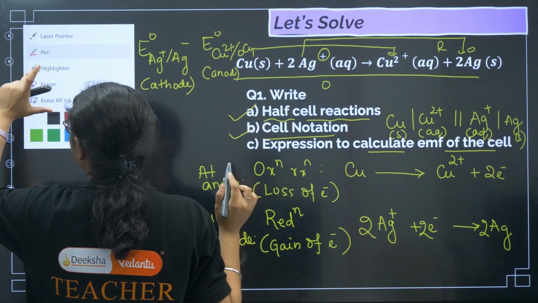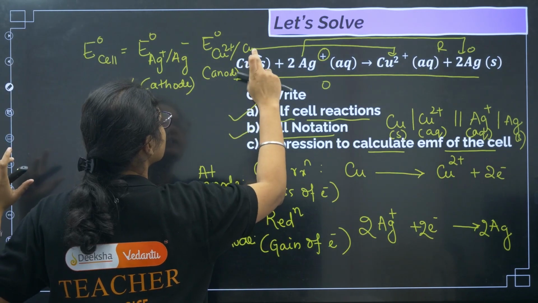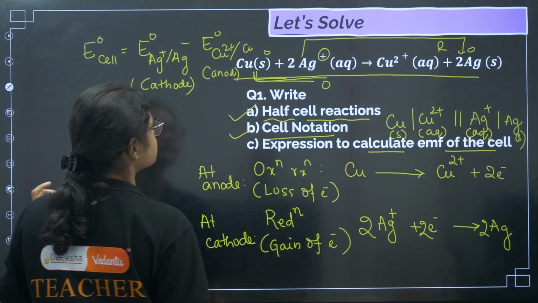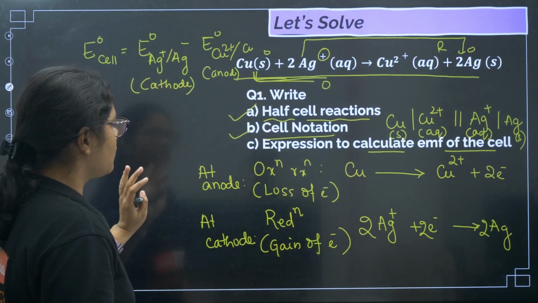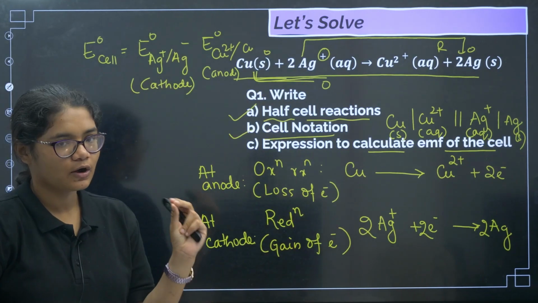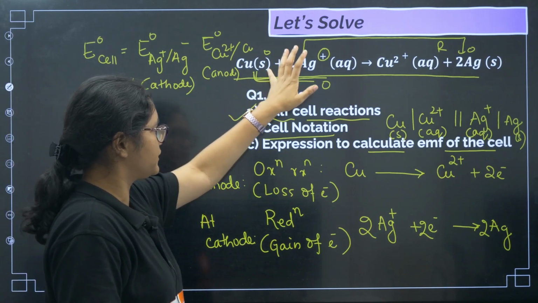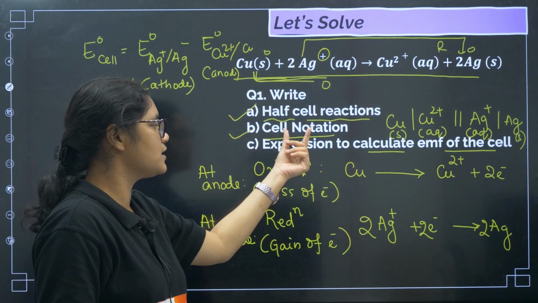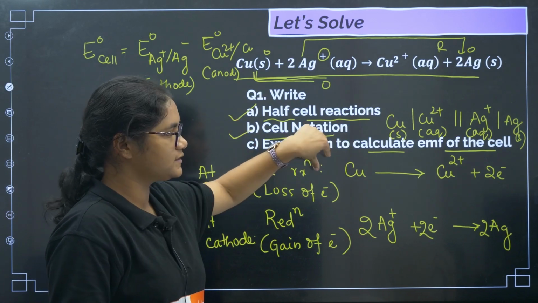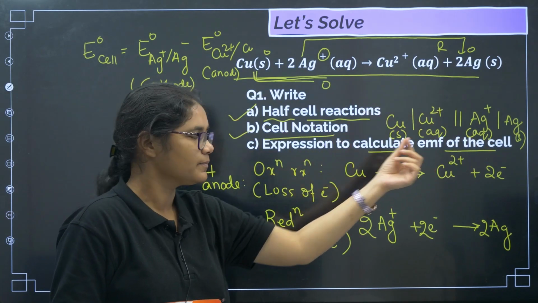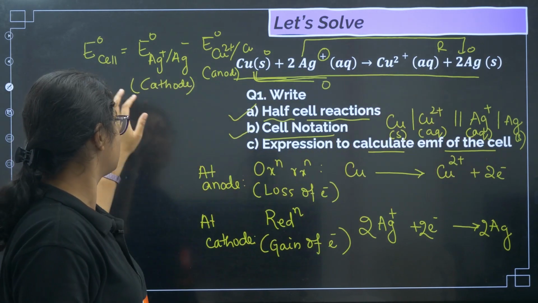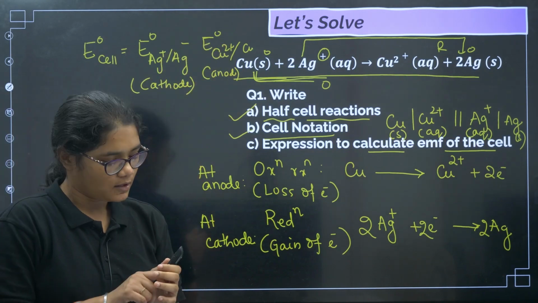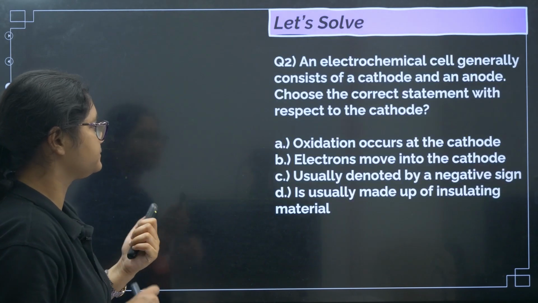So here I will erase a little bit and make it, we'll mention oxidation on this side, and this is the oxidation state. Okay, so we have got all the half cell reactions, you know how to write them, but just by seeing the equation you can say this is undergoing oxidation, so this is the oxidation reaction, this is the reduction reaction. Cell notation, oxidation side, then that side reduction side, then expression to calculate EMF, E naught of silver minus E naught of copper. Getting? Okay, now let's move forward.